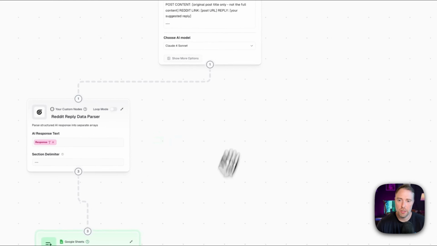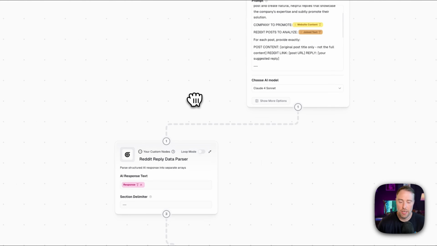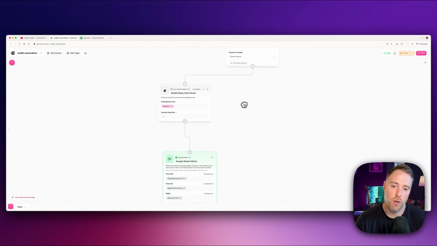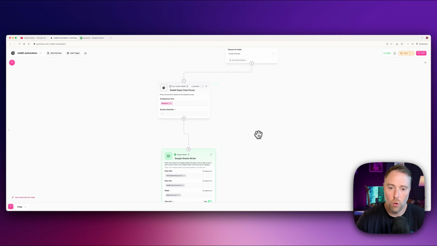The reason we had to parse this is because in this step, we have a ton of information. We have the post content that was on Reddit. We have the links. We have the AI replies that are being generated. And it's all just sort of jumbled together. So this parser actually separates it, parses it, and puts it into a format that's going to look good in our Google Sheet. So that's the whole flow here.